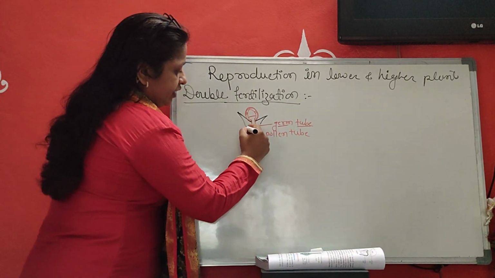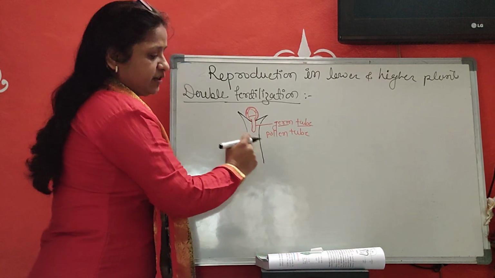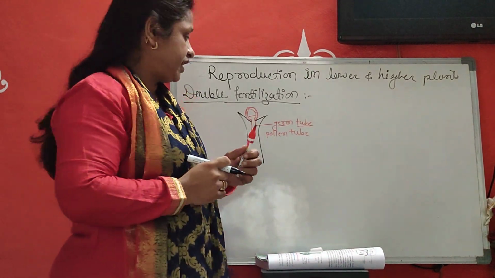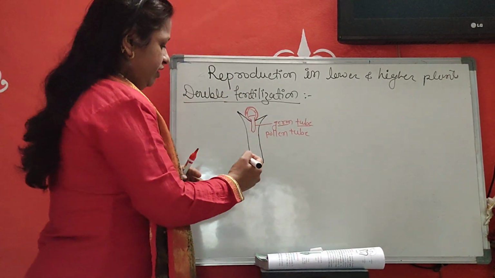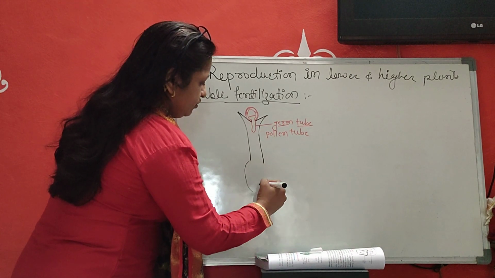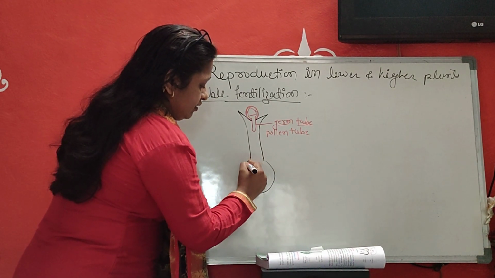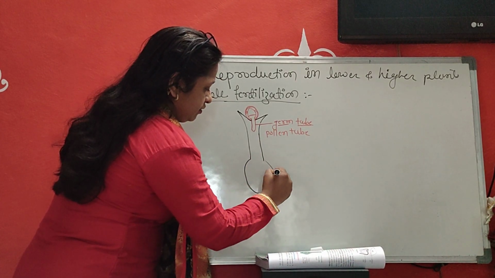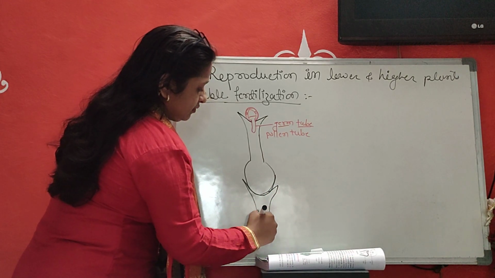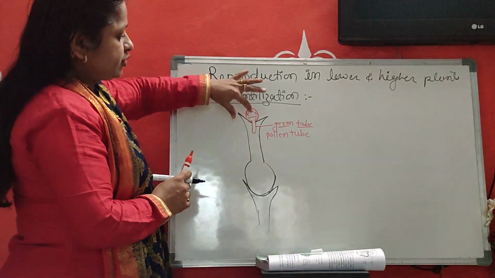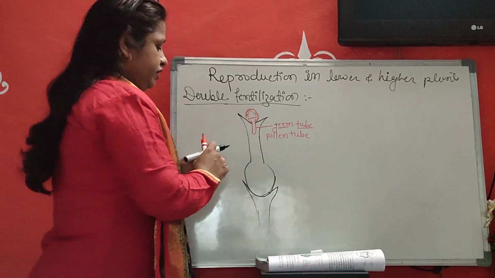It passes through the style, and then it enters the ovary. Student, this pollen tube germinates and enters the style.